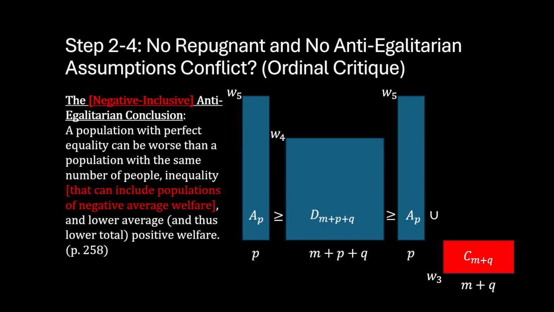And this makes more sense because it's clear that population A would be greater than or equal to itself and a negative population. This is clear just by eyeballing the left side of the equation and eyeballing the right side of the equation and subtracting the area of rectangle C from the area of rectangle A and comparing the left side to the right side. It's clear that the left side should be larger.